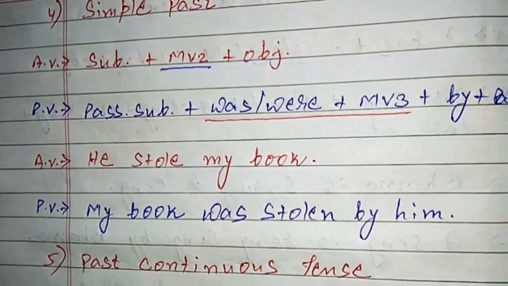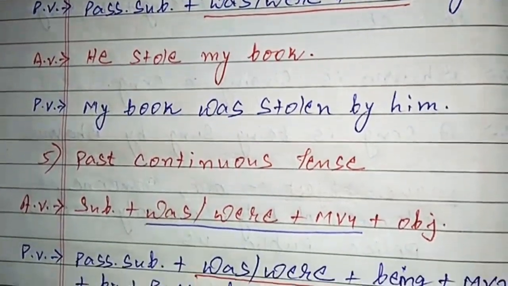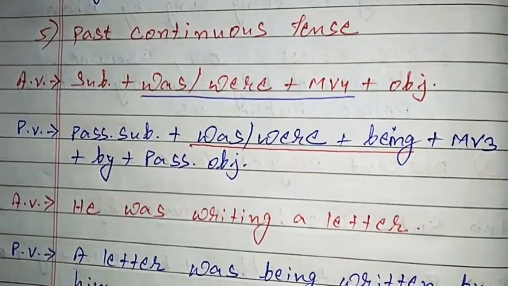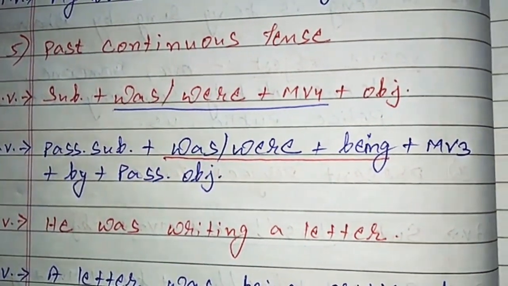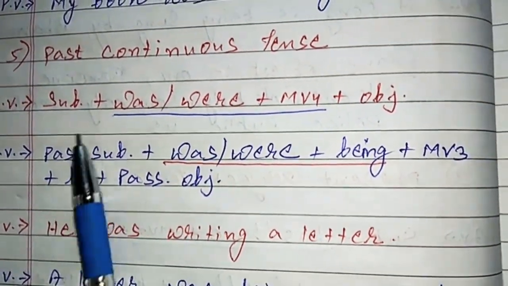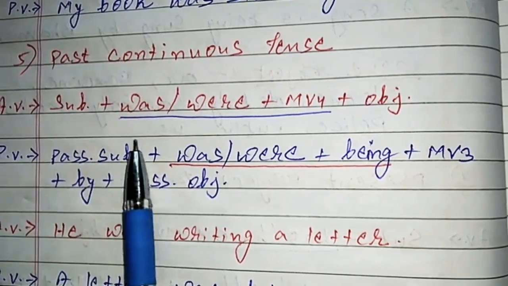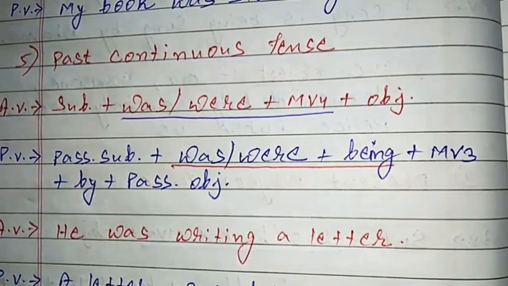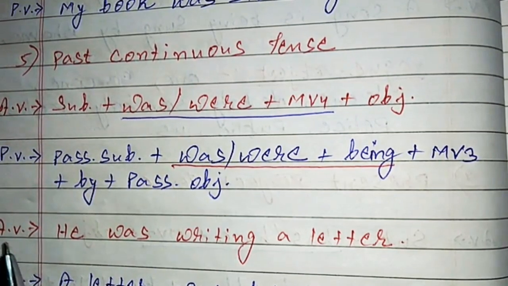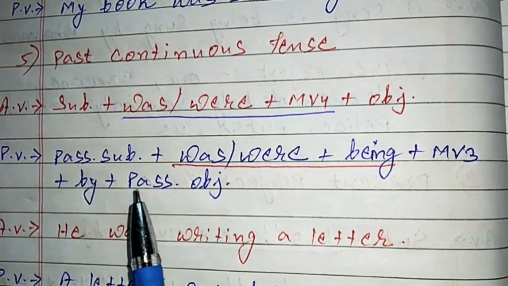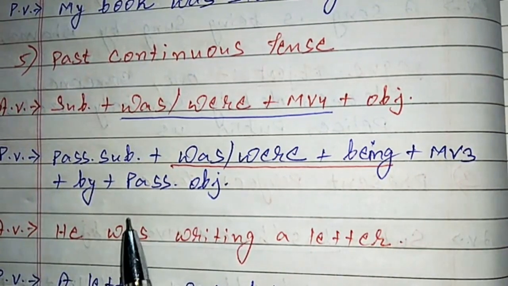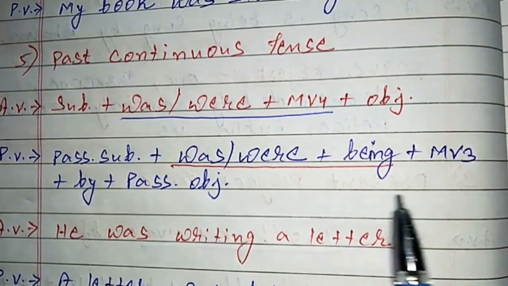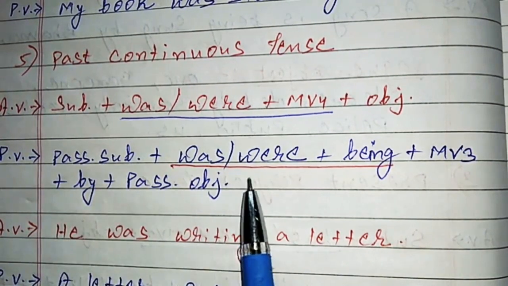Next we are moving to number 5, past continuous tense. Here the structure of active voice is subject plus was/were plus MV4 plus object. And the passive voice is passive subject plus was/were plus being plus MV3 plus by plus passive object.